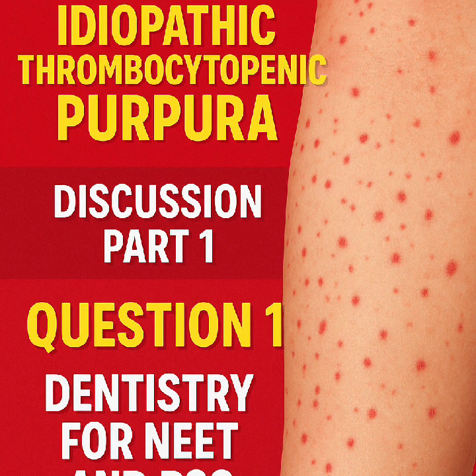Then the investigations: how can we confirm that it is idiopathic thrombocytopenic purpura? Usually we will encounter clinical situations like severe gum bleeding, and now we suspect idiopathic thrombocytopenic purpura and want to confirm it. Now we go for investigation.